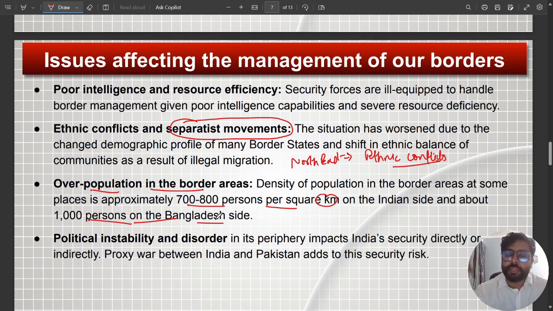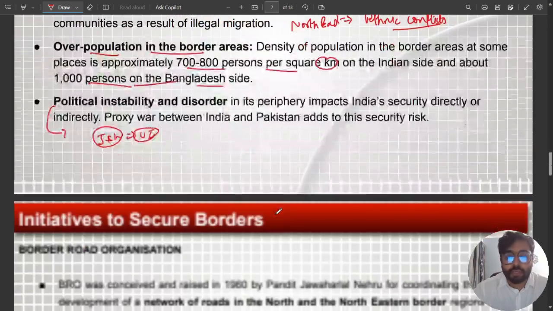They try to create and infuse political instability on many occasions, and this could be one of the reasons why we converted the status of J&K into a union territory, so we can have more centralized control, more political stability, and more order.